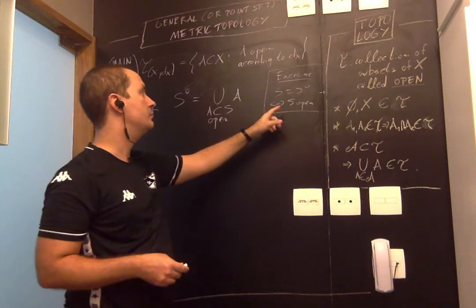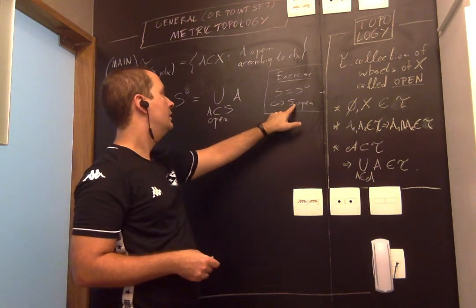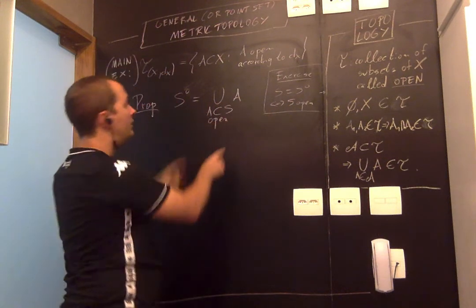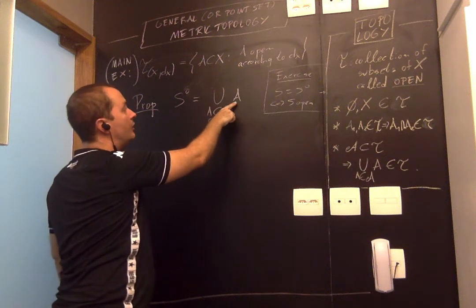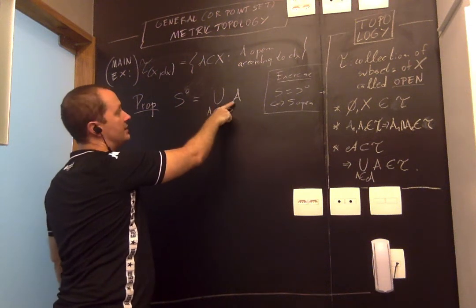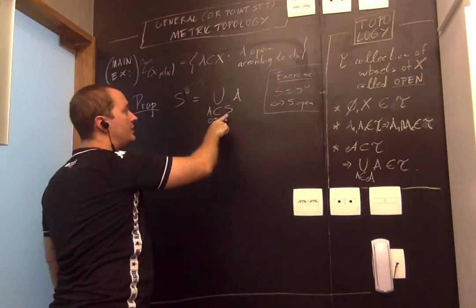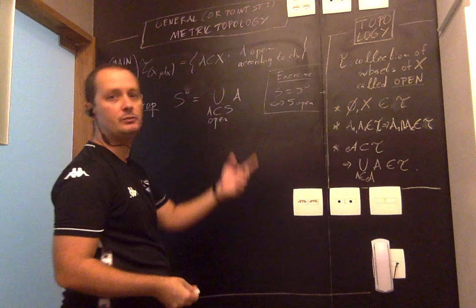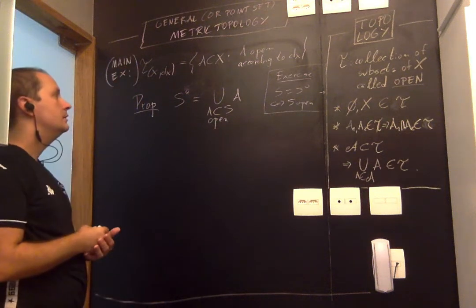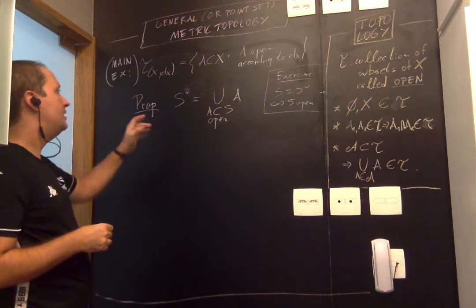So the interior is always open, as we noted last time. If S is open, then one of the sets in this union is S itself. Therefore, the union of all these contains S, but it's also contained in S. So the union equals S when S is open. Okay, but let me come back to this.